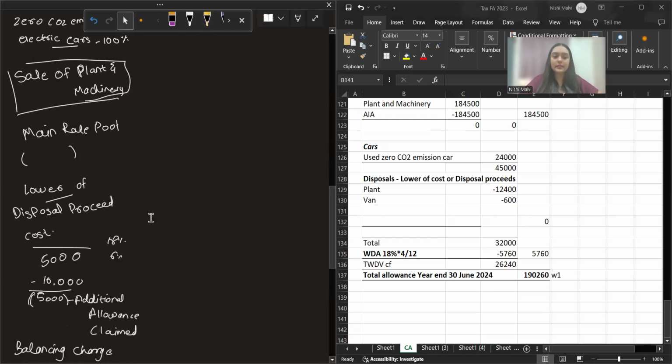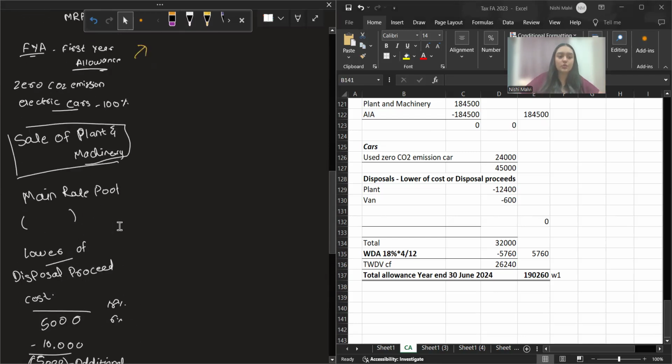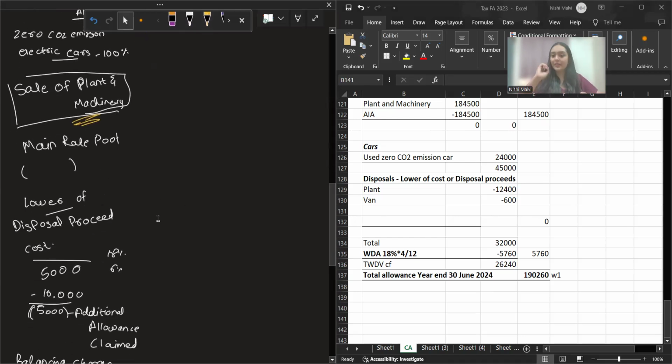And we studied whenever you dispose of an asset, at what value you take it. When you are disposing of an asset, you take the lower of cost or sales proceeds, and you deduct that value from the pool.